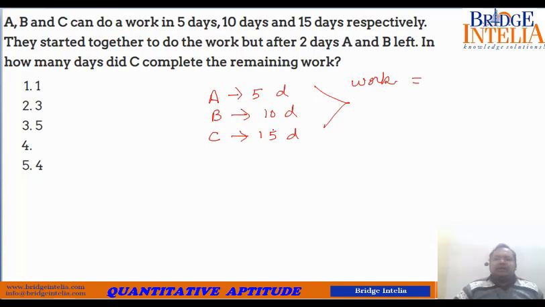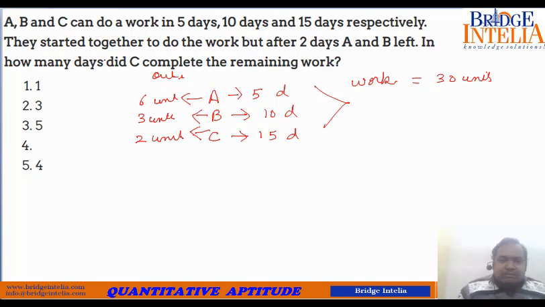LCM of 5, 10 and 15 is 30, so 30 units. Similarly, you can assign the per day output to these people. In 5 days, 30 units of work, so per day, 6 units. B's output, 30 divided by 10, that means 3 units. C's output, 30 divided by 15, that means 2 units.